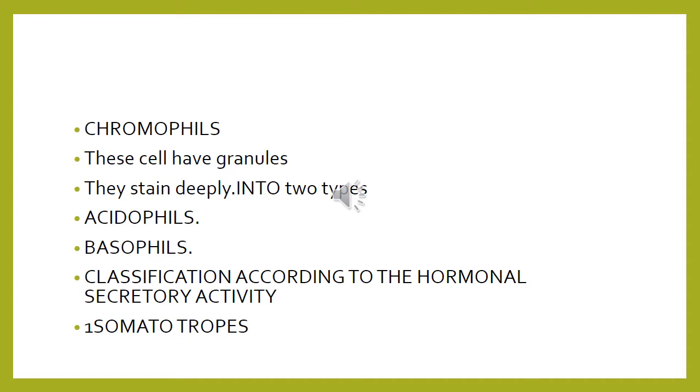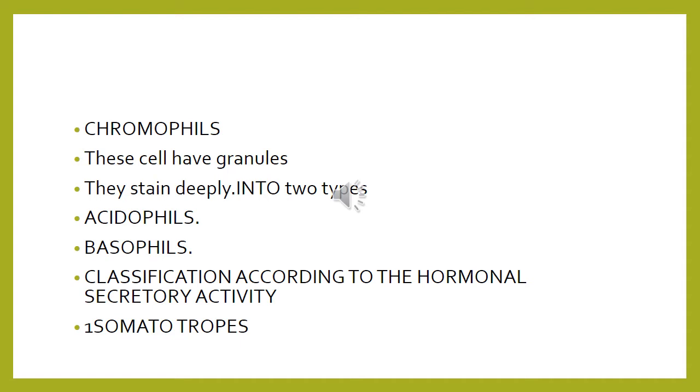These granules have an affinity either for acidic dyes or for basic dyes. When they have an affinity for the acidic dye, they are called acidophils, and they take a red, orange or pink color when stained with hematoxylin and eosin. The basophilic cells have granules with an affinity for the basic dye, and therefore take up a bluish color.